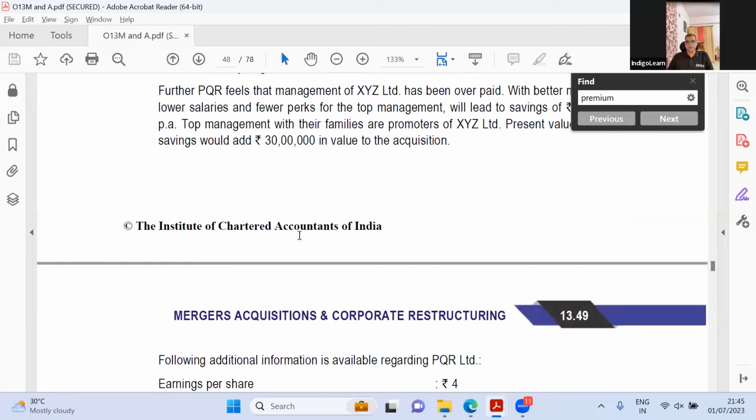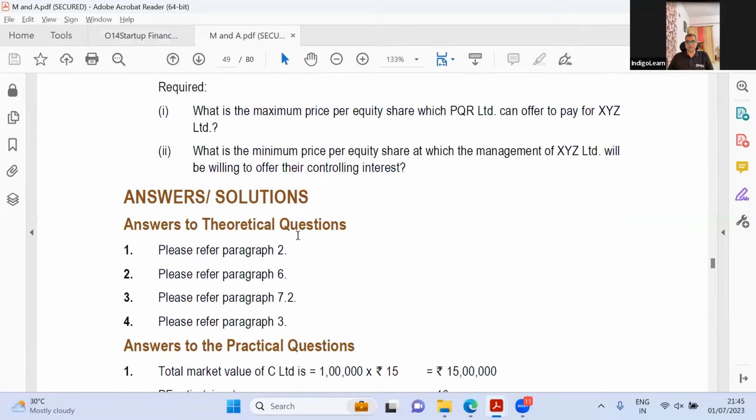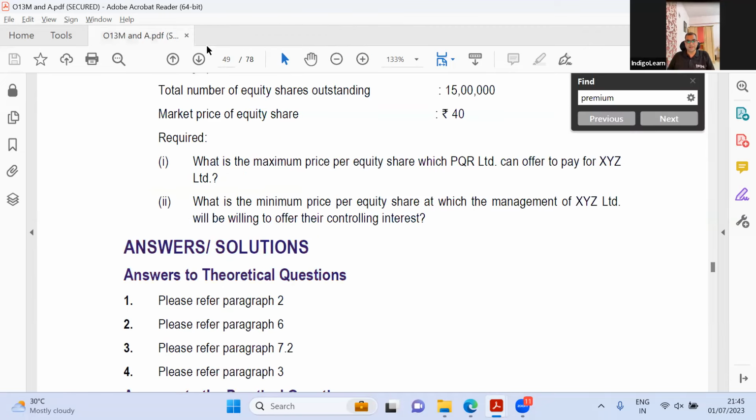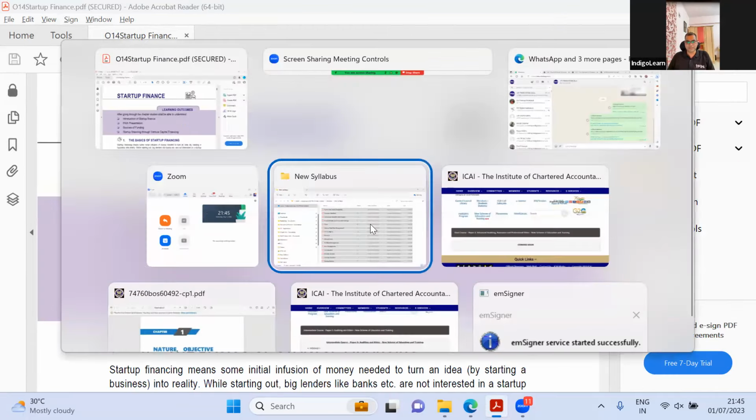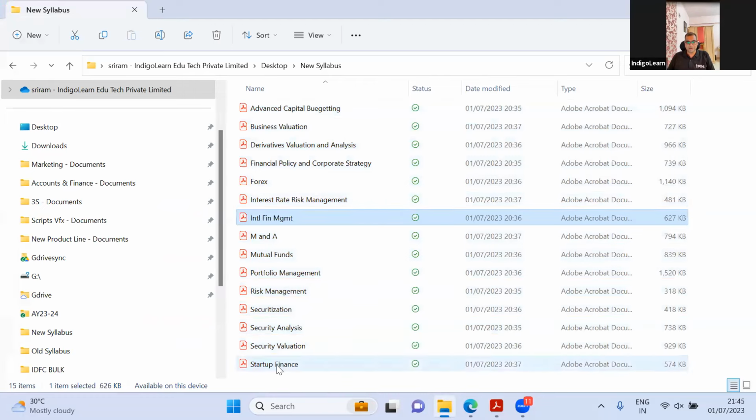That's odd. They've not added questions. They've just concluded it the way it was. Okay, they've added some very small bit and they've not done any change. So the M&A chapter is pretty much the same. So there's no change there, guys. M&A chapter, there's no change. Then we have startup finance. Now, let me open the startup finance in the new syllabus.